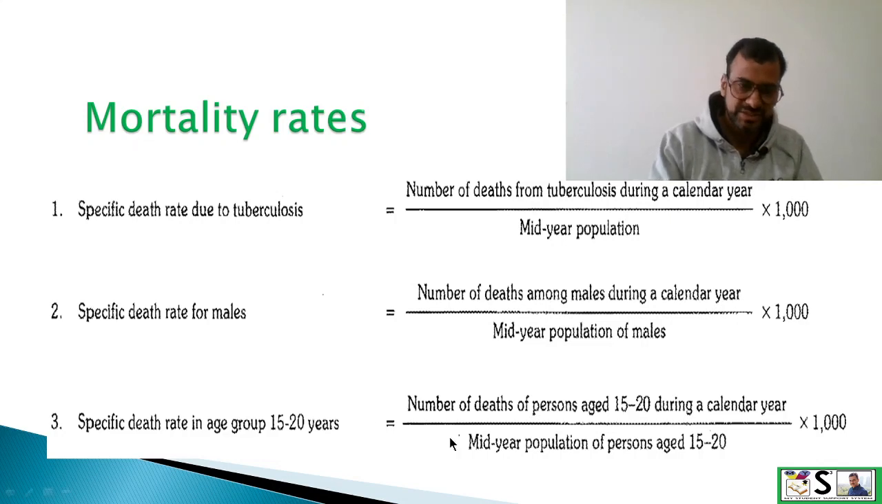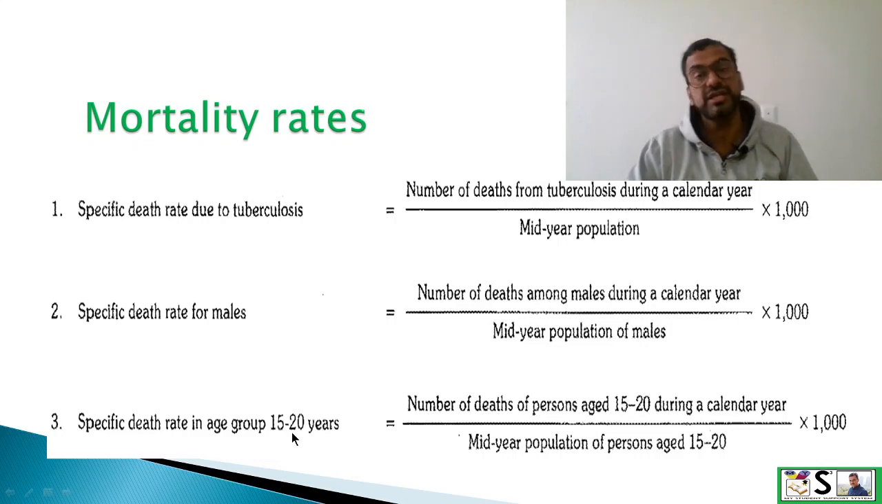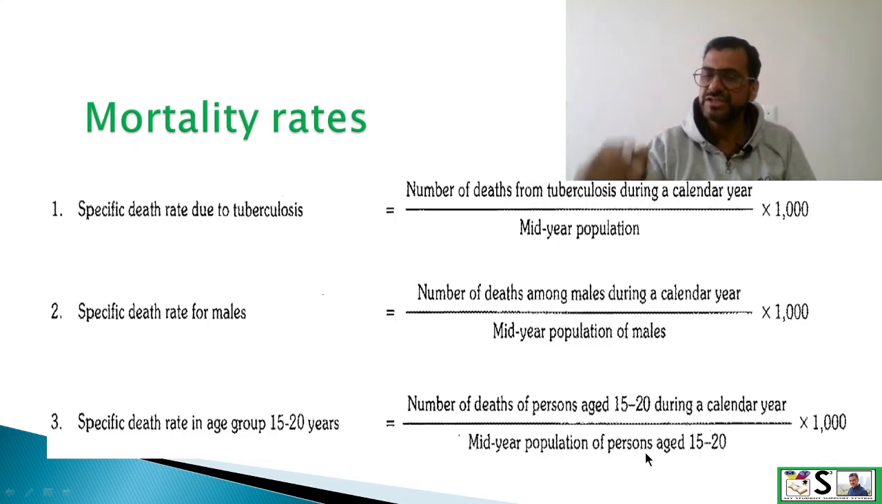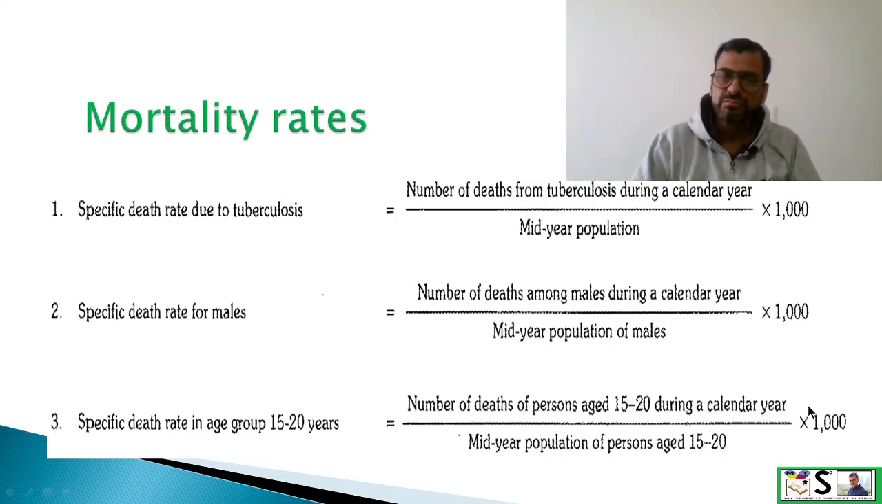And age specific, this example we can take, just we talked about 5 to 10, here we can take 15 to 20. Then the specific number we will write here and divide it by the mid-year population of total persons aged 15 to 20, and then it will be age specific death rate.